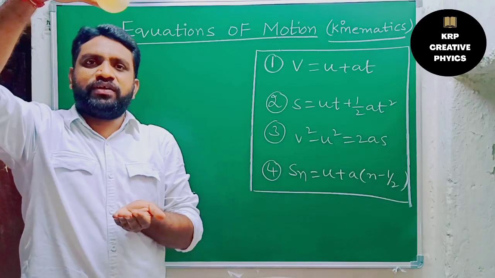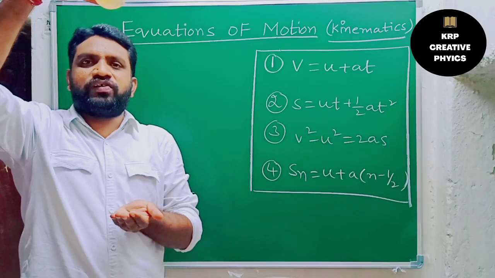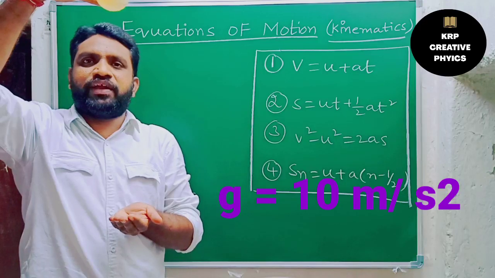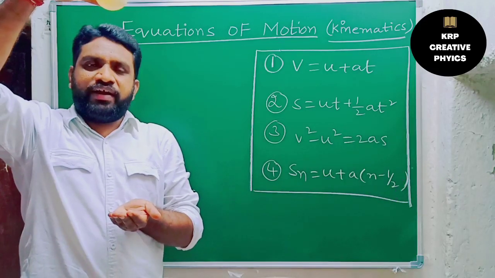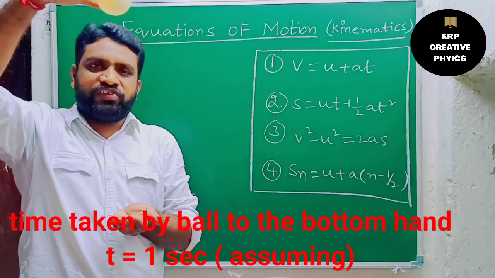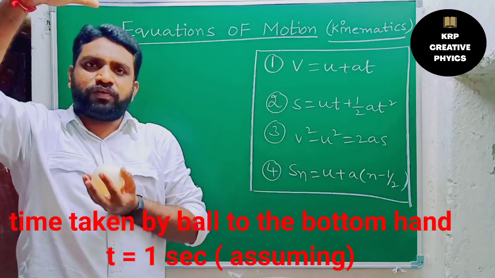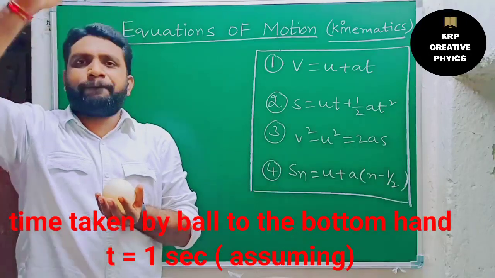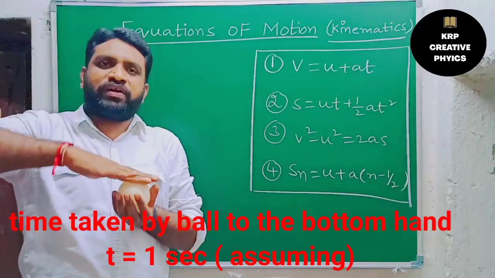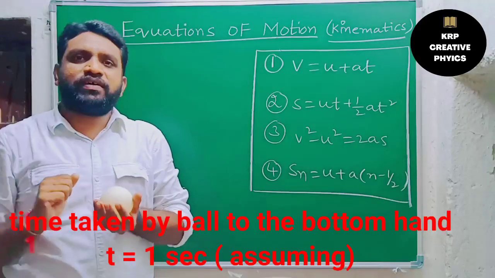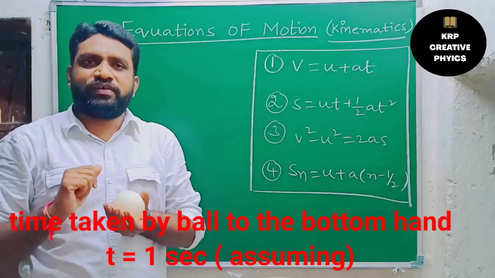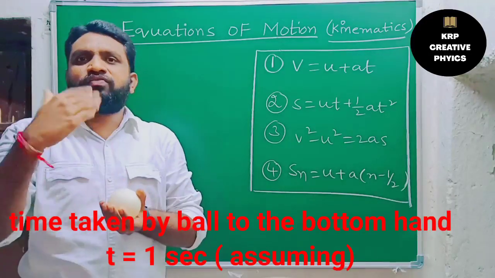The g value of the earth is roughly 10 meter per second square. Let us assume that this ball takes 1 second to reach the bottom. So the time taken by the ball to reach the bottom is t seconds, and we need to calculate the final velocity now.